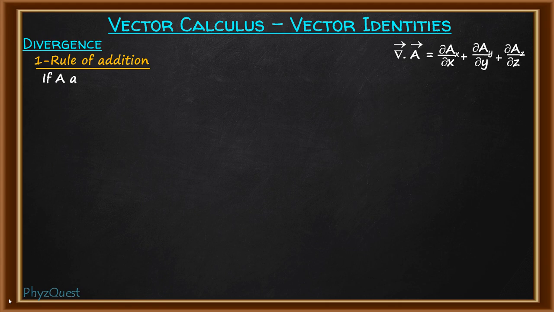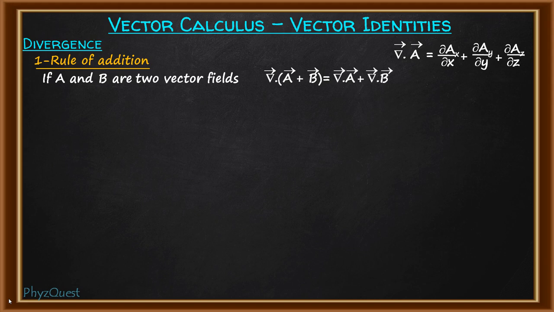Suppose vector A and vector B are two vector fields, then when the divergence operator acts on the sum of vector A plus vector B, this will give you divergence of vector A plus divergence of vector B. This means the divergence of the sum of two vector fields is equal to the sum of the divergences of the vector fields. This is a kind of distribution property where the divergence operator is distributed over the two vector fields.